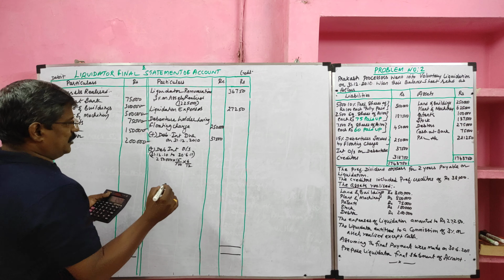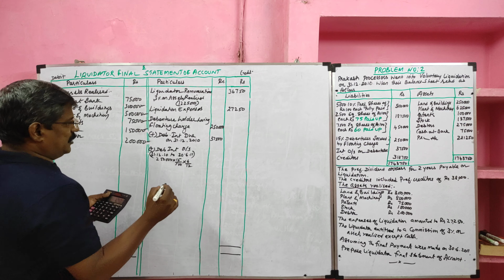So we have to pay 18,750 as interest for the delay period. So 18,750 plus 37,500 plus 2,50,000. So total amount payable to debenture holder having floating charge is 3,06,250.